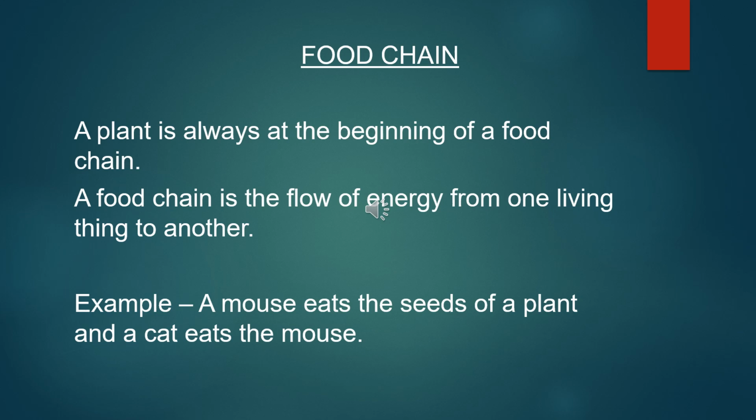Now take an example to understand this. A mouse eats the seeds of a plant and a cat eats the mouse. Now what is the meaning of it? A mouse eats the seed of a plant. Mouse is getting the energy by eating the seed of a plant. And then a cat is eating the mouse. So this energy is transferred by cat. A cat is eating the mouse. So it is called the flow of energy from one living thing to another. So this is what is food chain.